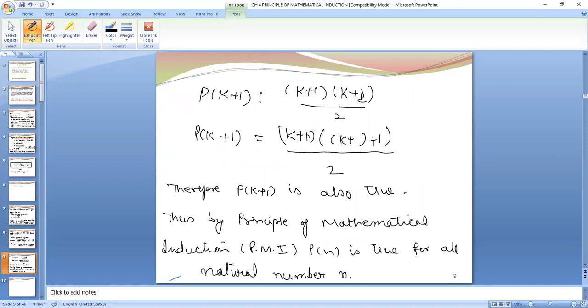So pk plus 1 is k plus 1 into k plus 2 upon 2, which can be written as k plus 1 into k plus 1 plus 1 upon 2. If I write n instead of k plus 1, it will be pn, n into n plus 1 upon 2, which is our given statement. Therefore pk plus 1 is also true. Thus by principle of mathematical induction, pn is true for all natural numbers n, right?